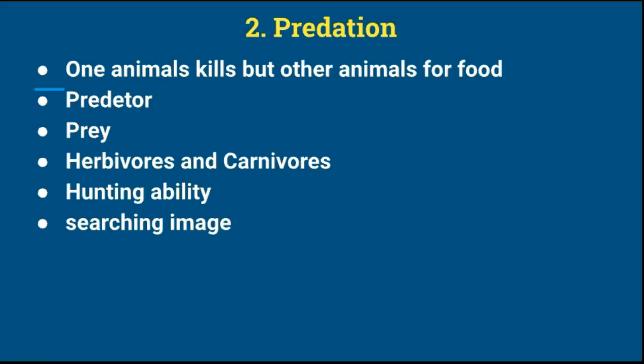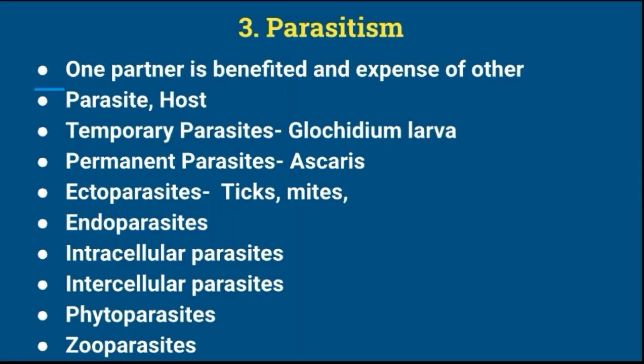Next is parasitism. Parasitism is a one-sided relationship where one partner is benefited at the expense of the other. The other partner is harmed. The partner which is benefited is called the parasite, and the other partner is called the host.